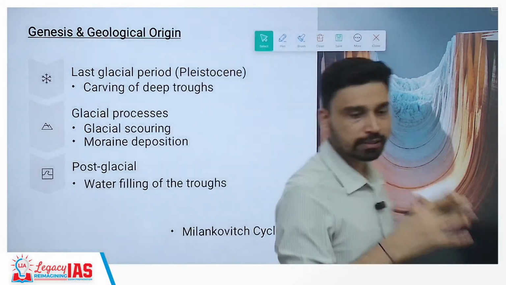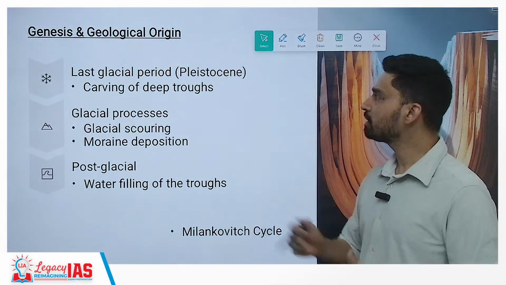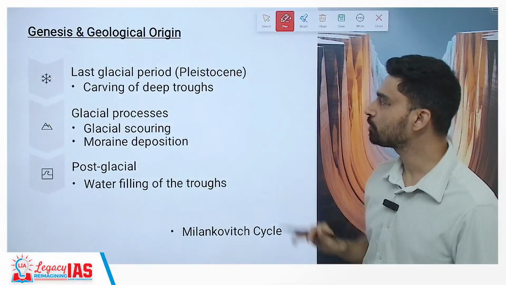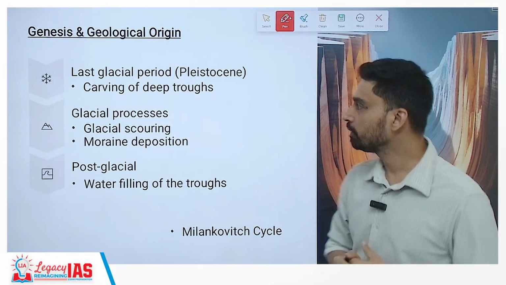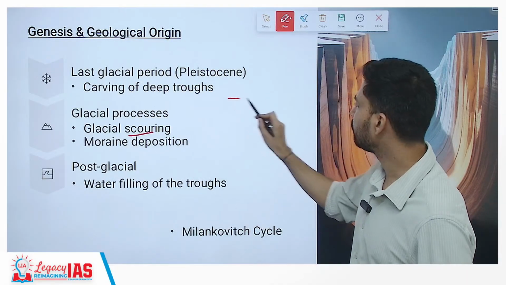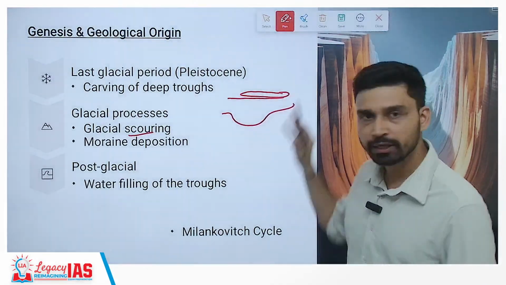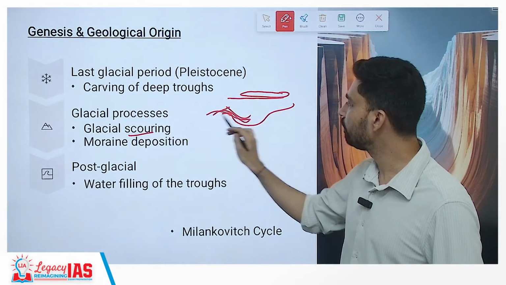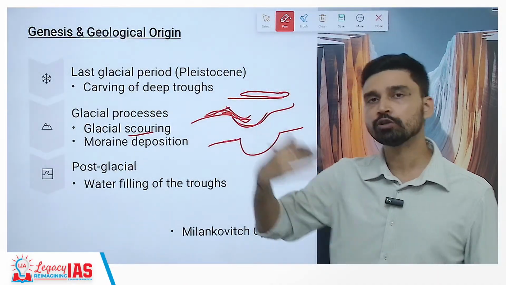Now, if you try to understand how this lake formed, I told you the lake is of glacial origin. That means somewhere in the Pleistocene epoch, the last glacial period which our Earth has witnessed. During that time, we have seen the southward movement of the glacier. When the glacier began to move in the southward direction, it caused scouring. Scouring means, for example, if you have a plain surface and a glacier begins to move over it, it will cause a depression because it will erode. They will scour all the sediments and carry the sediment further. So kind of gaps will keep on getting created in the path of the lake.